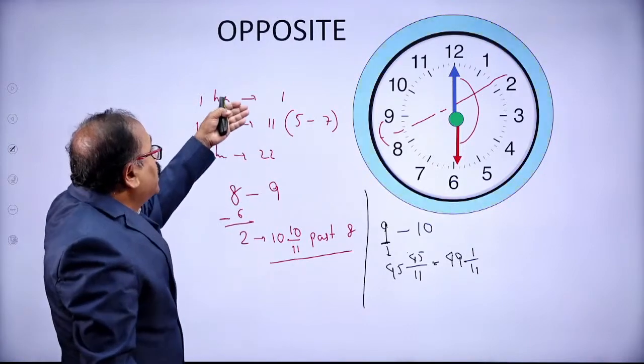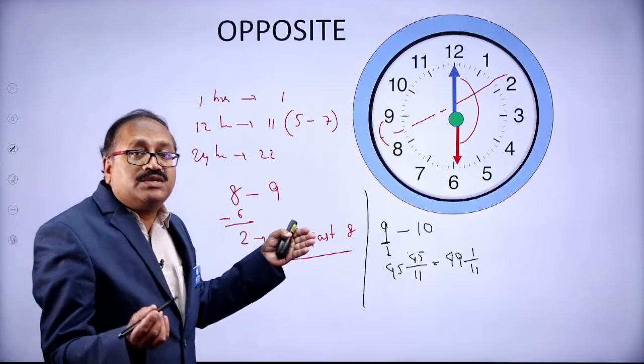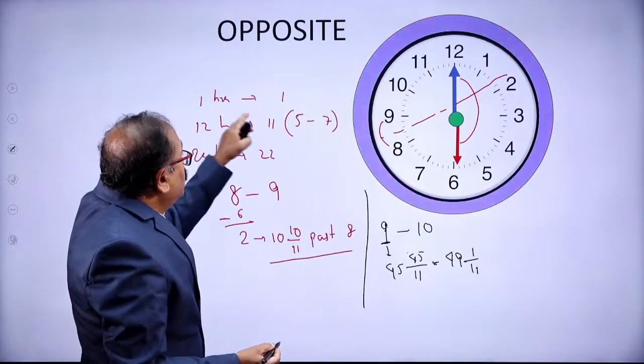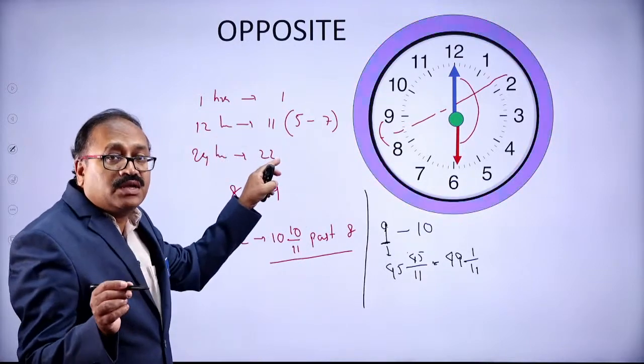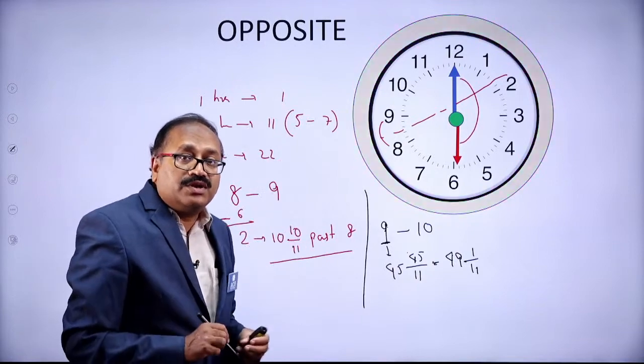So we know the number of times the hands of the clock will be opposite to each other: in 1 hour 1 time, in 12 hours 11 times, and in 24 hours 22 times.